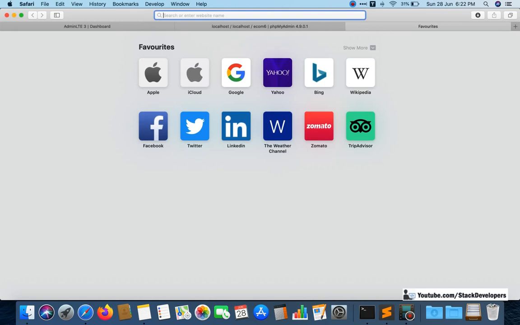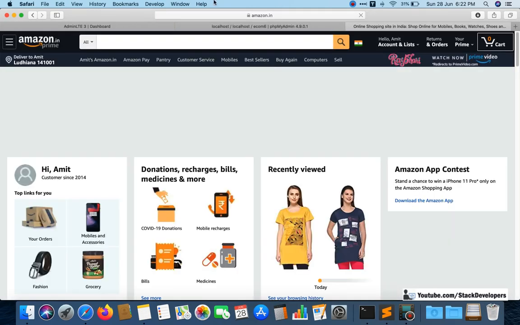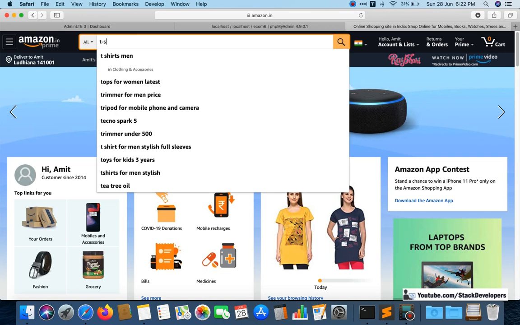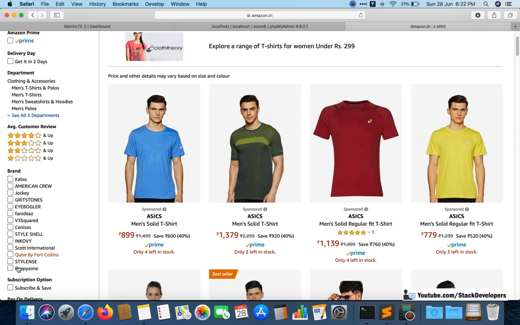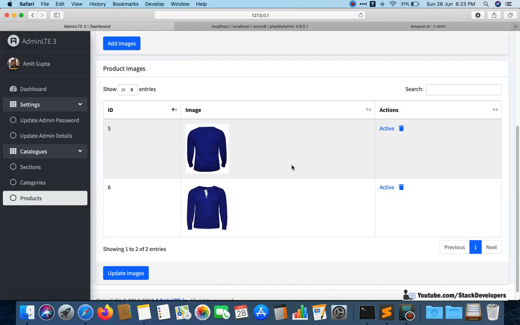See, if you open any website, all the websites are having brands. If you search for t-shirt, then see, it will show you the brands. See, first thing is the brand. So brand is the most important thing in an e-commerce website. You can see all major brands are coming up here. So without brands it is not possible to make any e-commerce website, and these last 3 videos of the admin panel series belong to brands. So we need to give prior importance to brands.